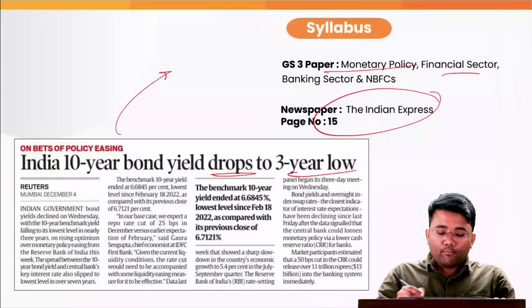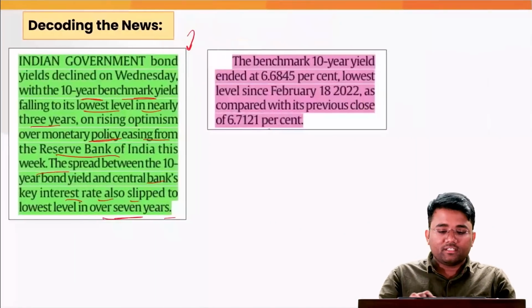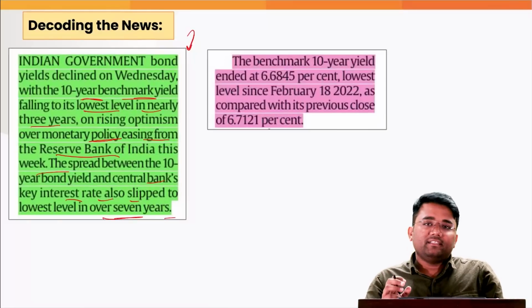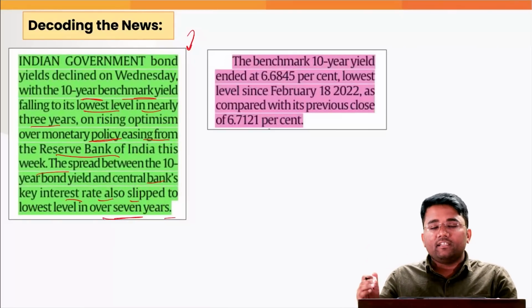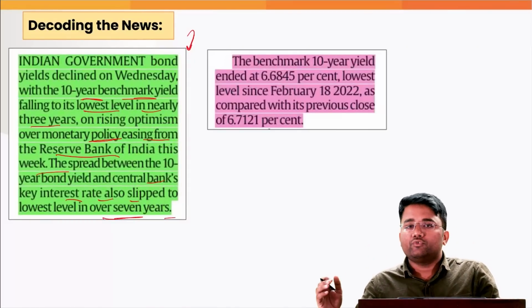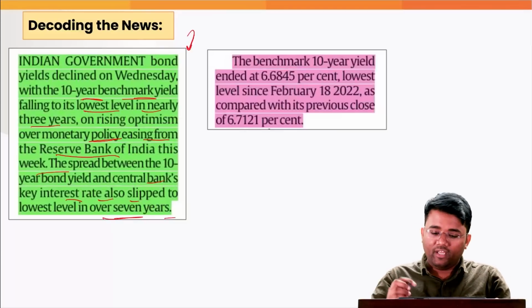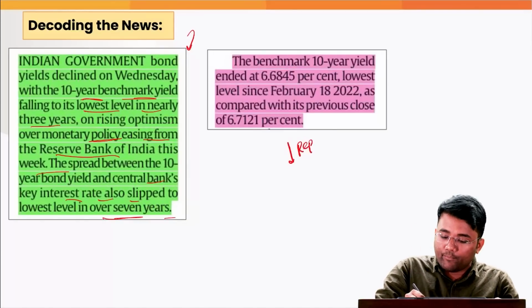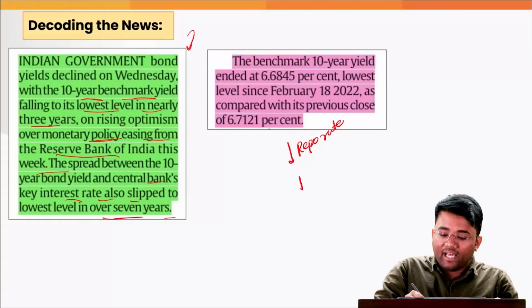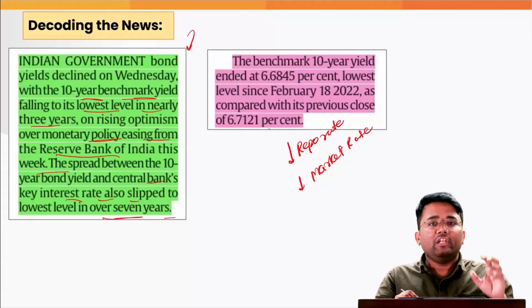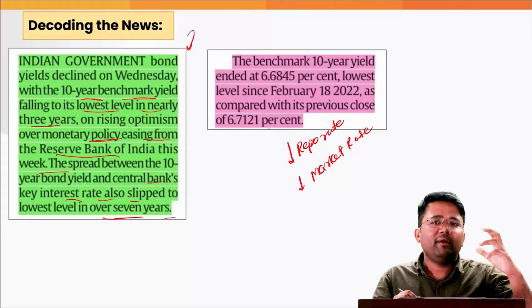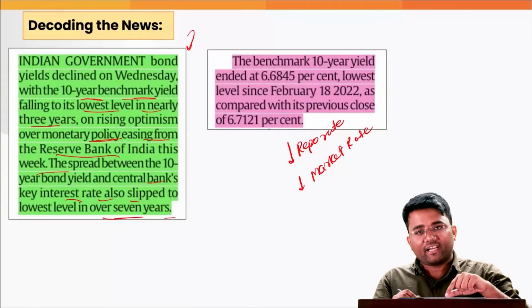And this is what is being said: the bond yield is dropping because it is generally felt that RBI might reduce the repo rate in future. When RBI reduces the repo rate, the market interest rate will further reduce. So people will be willing to buy more of the bonds which have a better rate of interest than the market interest rate.